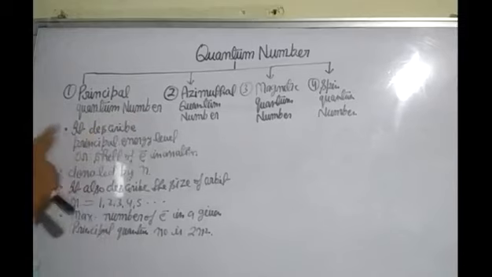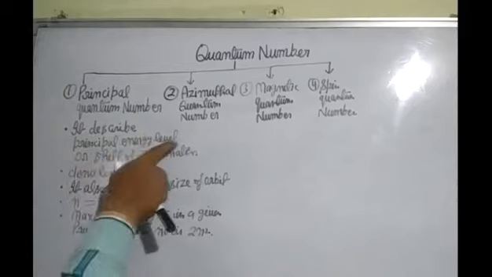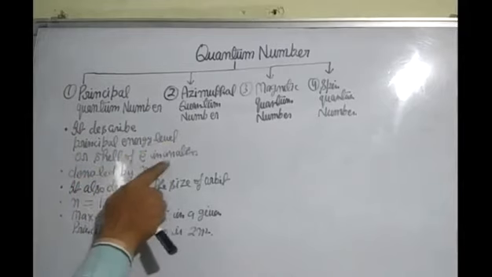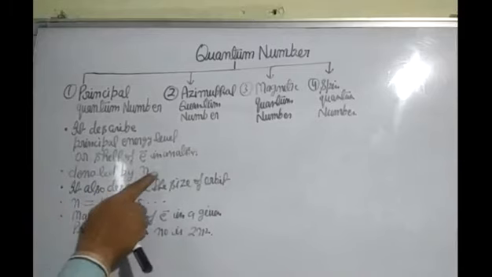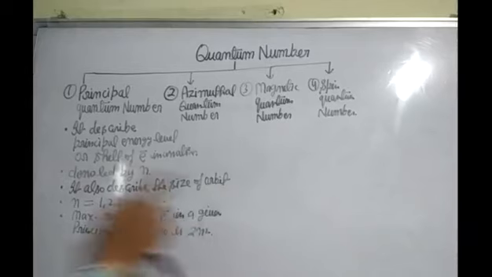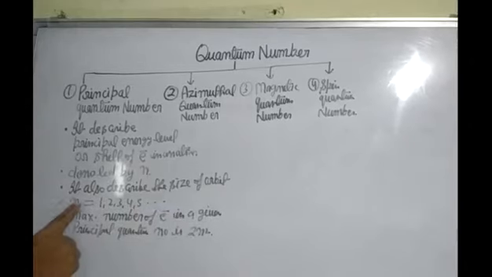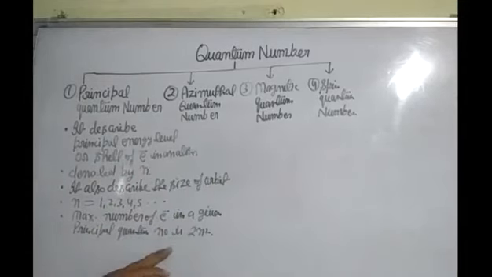Student, I am telling you about principal quantum number last time. Principal quantum number describes principal energy level or shell of electron in an atom. Second, principal quantum number is denoted by n. Principal quantum number also describes the size of orbit. Its possible values are n is equal to 1, 2, 3, 4, 5 and so on. The maximum number of electrons in a given principal quantum number is 2n square. Second is azimuthal quantum number.